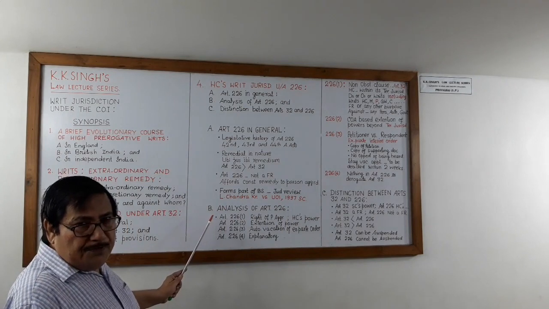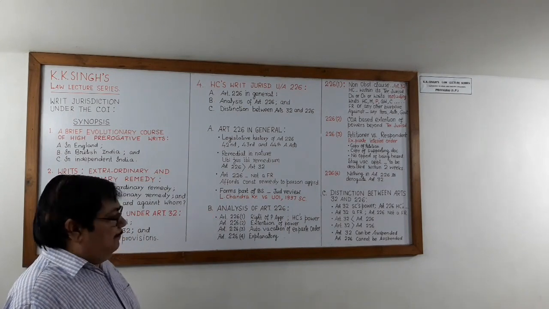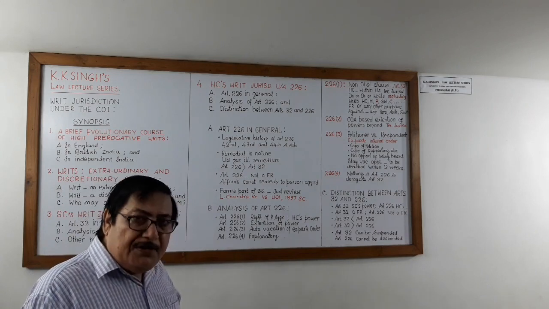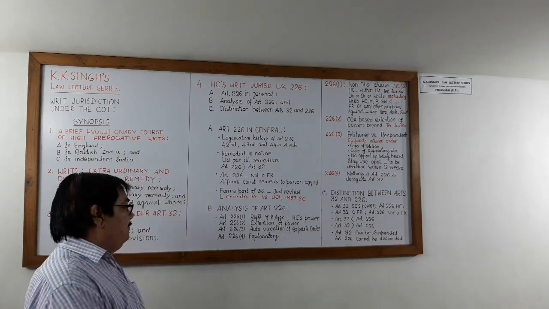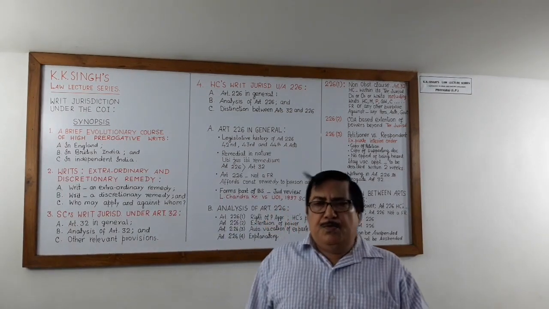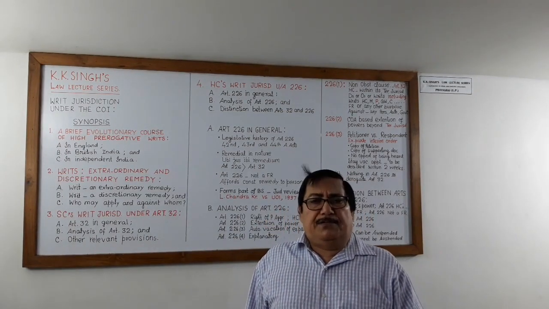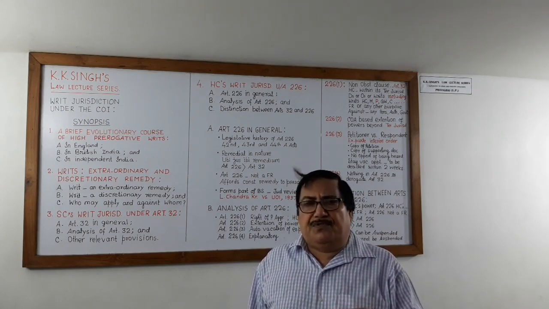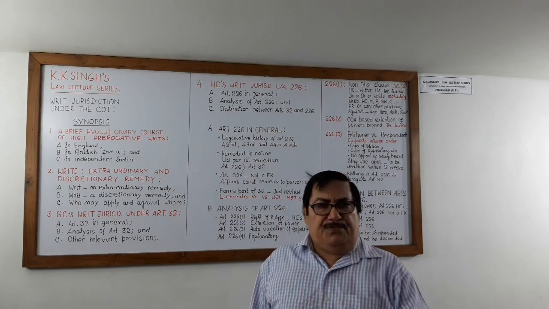Now, subpart B, analysis of Article 226. Just now, I told you that at present, Article 226 has only 4 clauses.